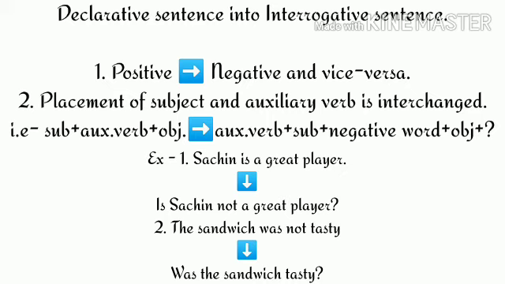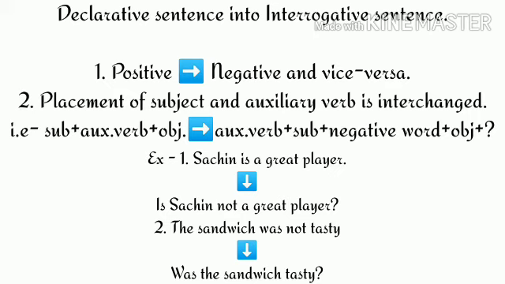Here you can see the places of subject and auxiliary verb is interchanged and after the subject a negative word not is used. And remember children, while transforming declarative sentence into interrogative sentence, it is very necessary for us to put a question mark.